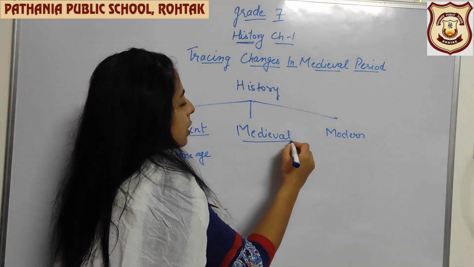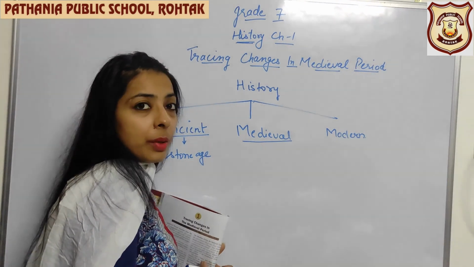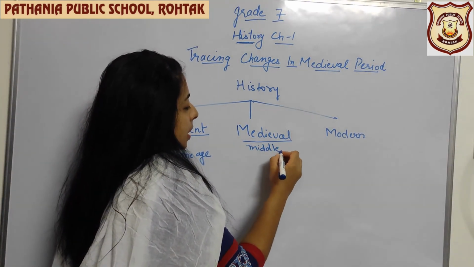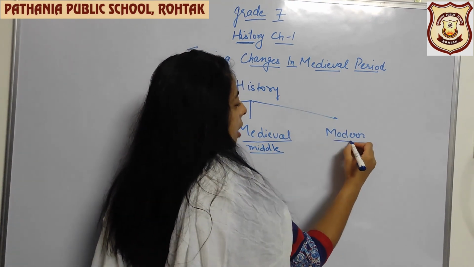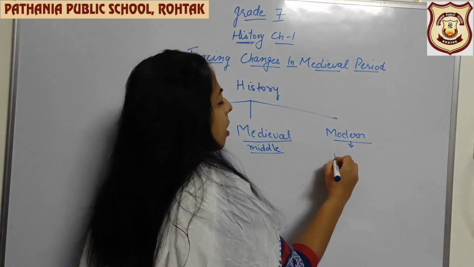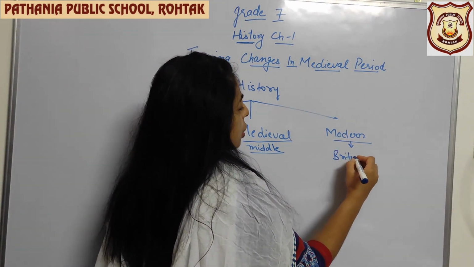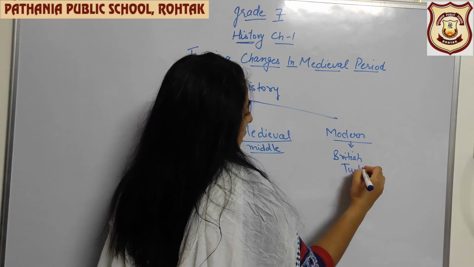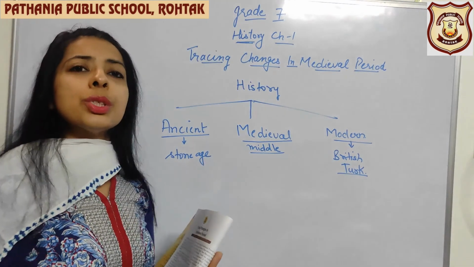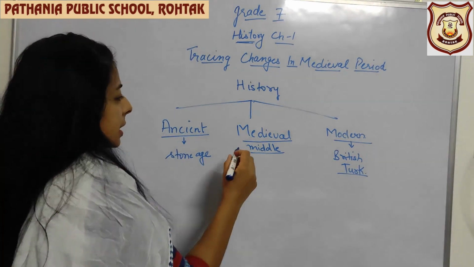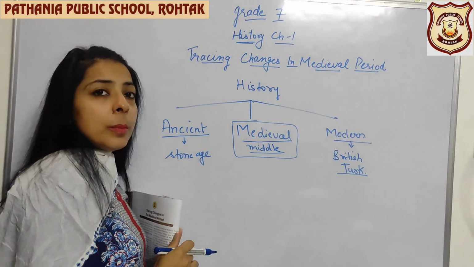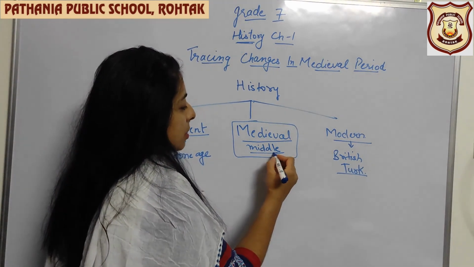Now we are going to study about the medieval period of history, which is the middle history. Then there is modern history, which you are going to study in your class 8, and which is all about the British, the Turk. So this we are going to study in class 8. In this class we are going to study this period, which was the medieval period. Medieval is known as the middle period.